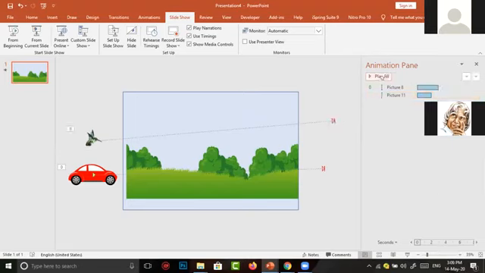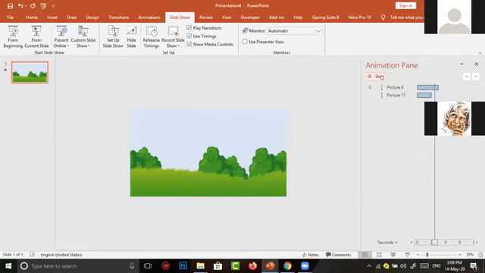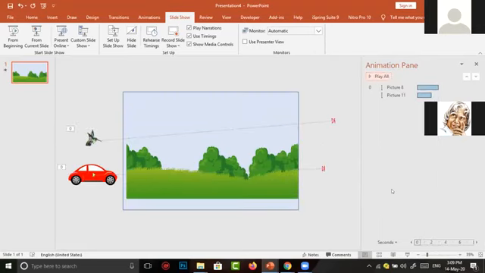Again I want to see the preview mode. Yes, it is. Both the characters are animated at the same time. But here also the bird movement does not look nice, because there are no wing movements in the bird. Suppose the bird moves with some wing movements, it will look very nice.